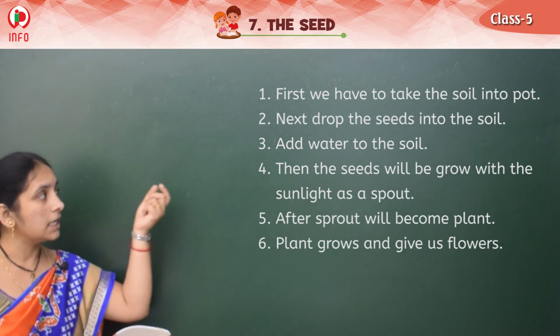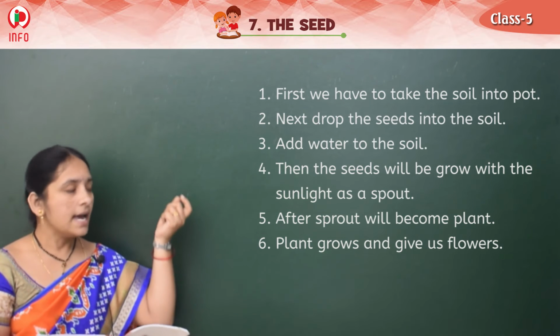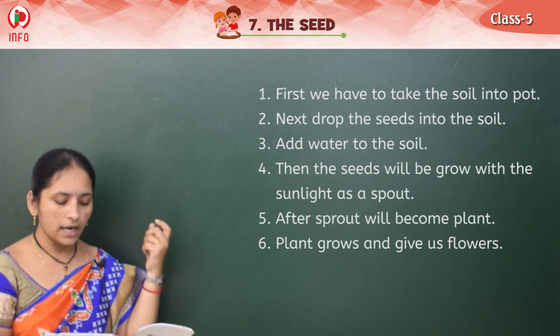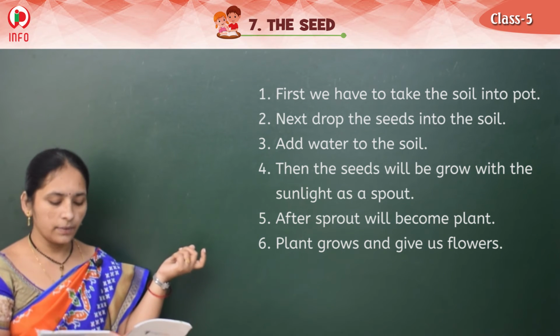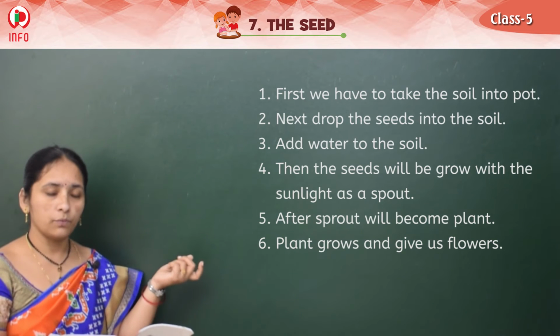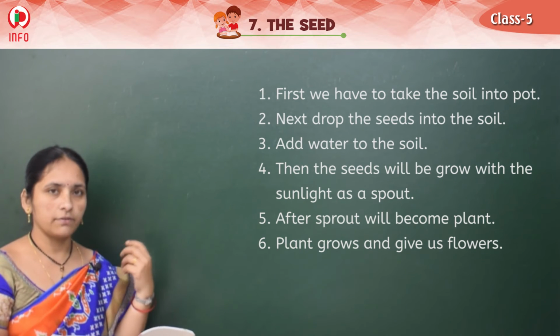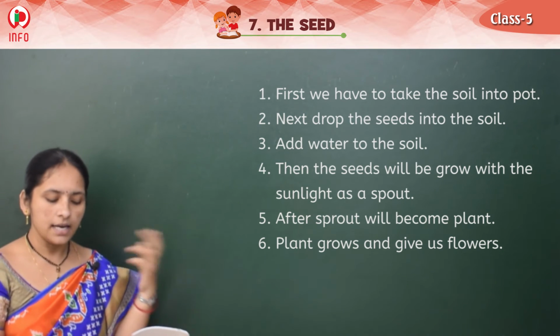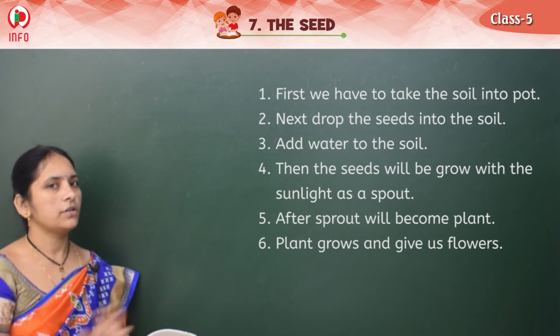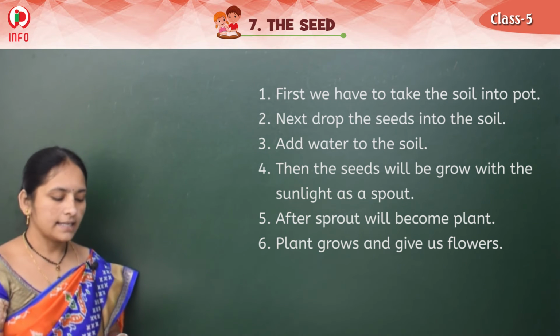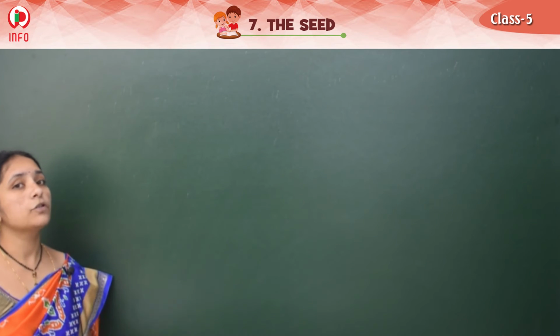The third picture is the first one, and the sixth picture is the second one. The second picture is the third one. The fourth picture is the fourth one, and the first picture is the fifth one, and the fifth picture is the last sentence that we should write. Clear this one? And see the next one, it's time to speak.